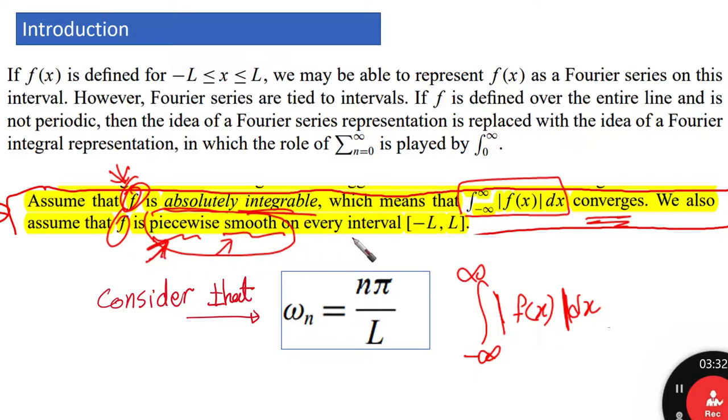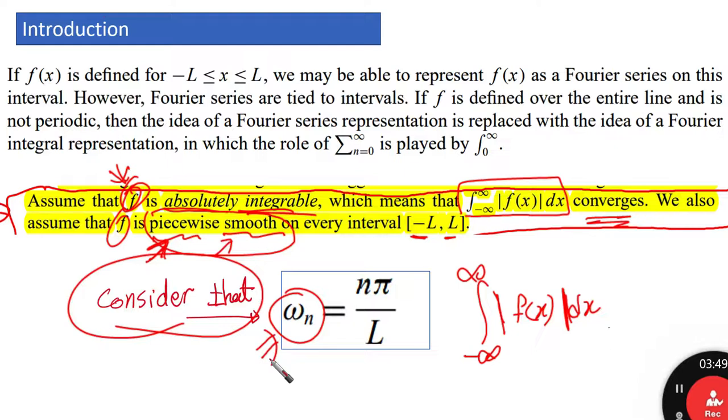So in every interval minus L to L, we are going to define something later. Just consider now that I'm going to take some parameters from our function and represent them with something called omega n, a new parameter. So consider that n times pi over L equals omega n. This is only something that we're going to use later.